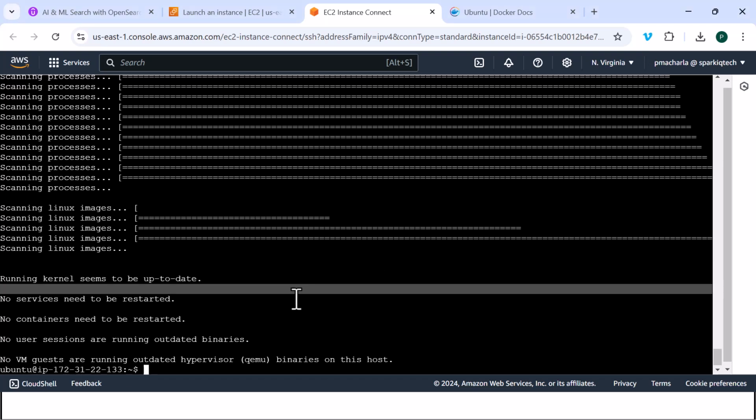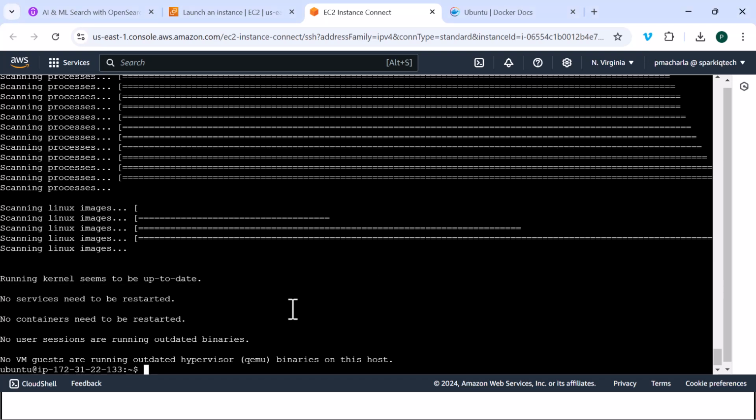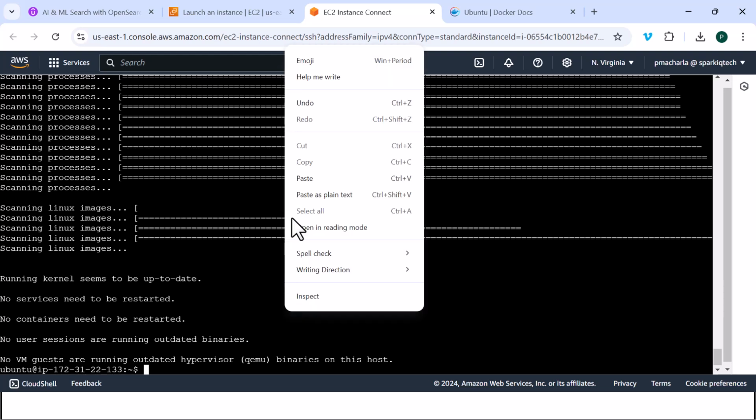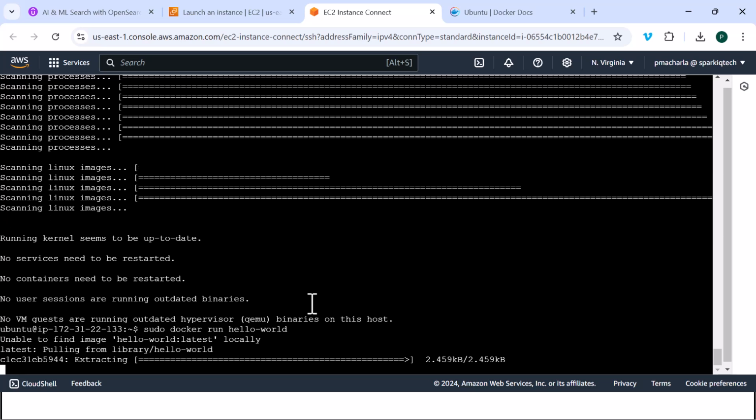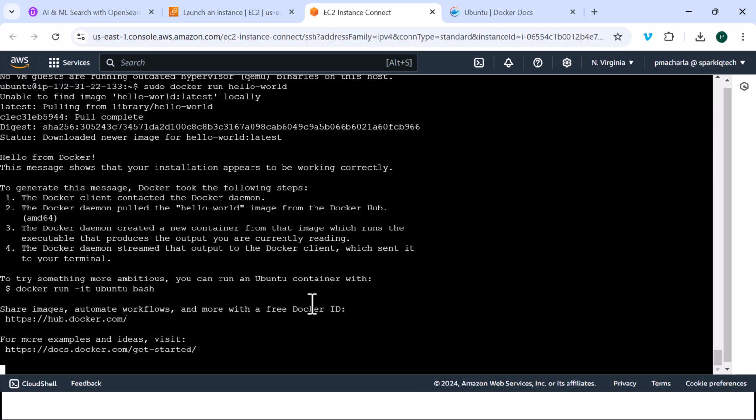Okay, I'm back, and everything went successfully. You should not see any errors. Let's test it. Let's run sudo docker run hello-world, and as you can see, an image was pulled, and you get this hello from Docker. That means Docker runtime is successfully installed and the service is started, and you're able to communicate with the Docker.